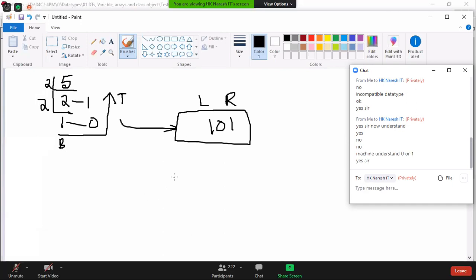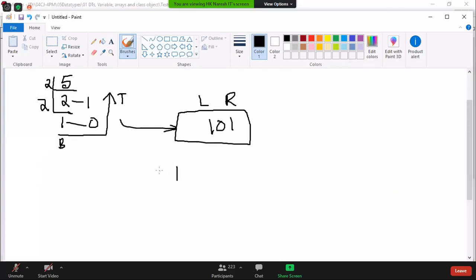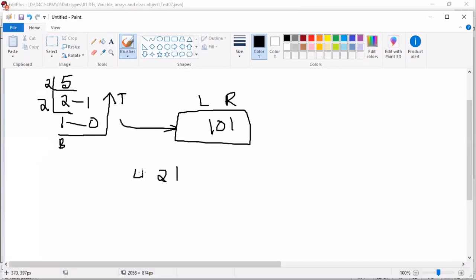You can take the multiples of 2: 1, 2, 4, 8, 16, 32, 64, 128. Now you have to count.